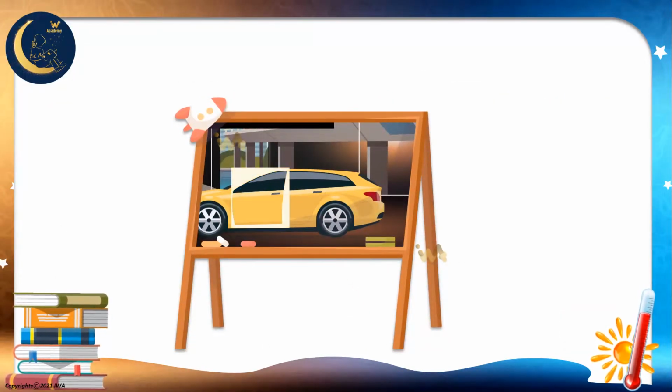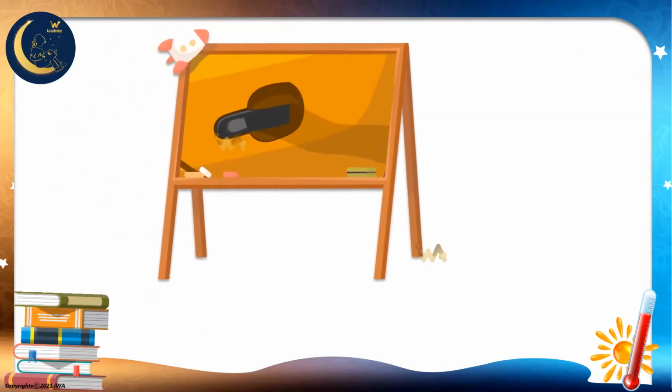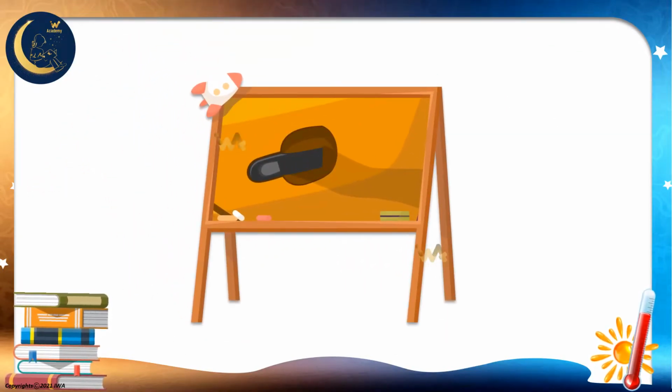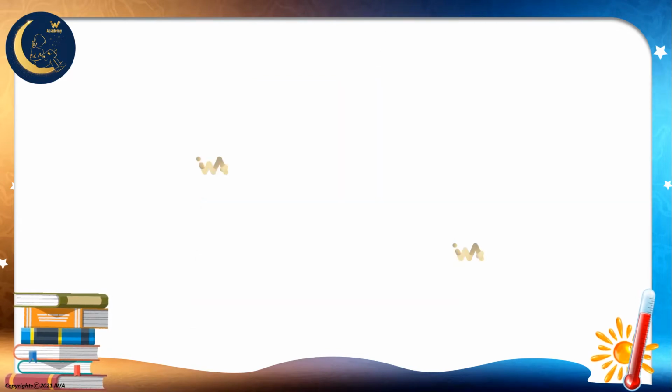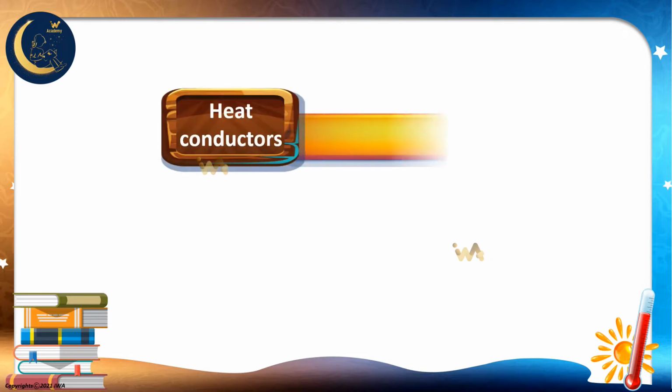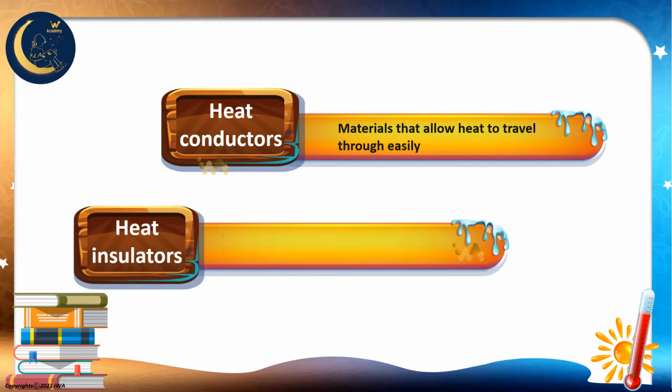The materials that allow heat to travel easily are called heat conductors. And the materials that do not allow heat to travel are called heat insulators. So, there are two types of materials. The first type, heat conductors, which allow heat to travel through easily. The second type is the heat insulators, which do not allow heat to travel through.